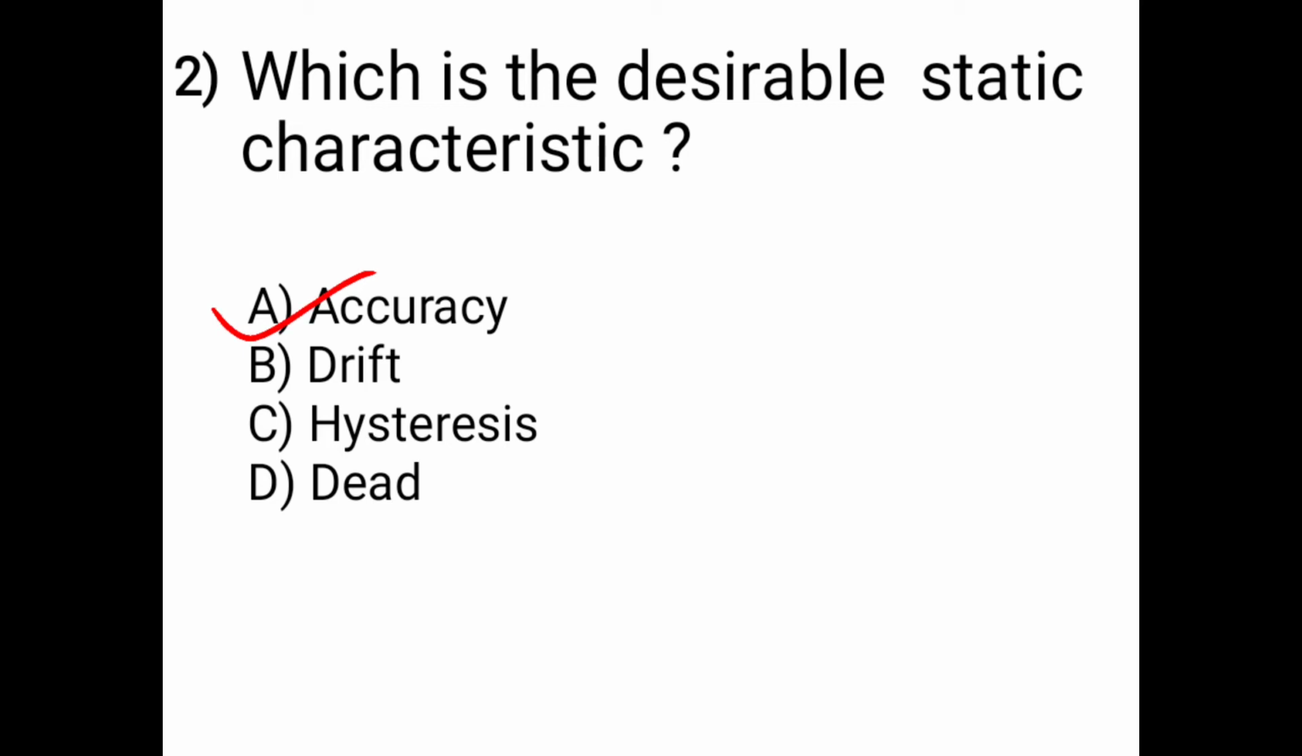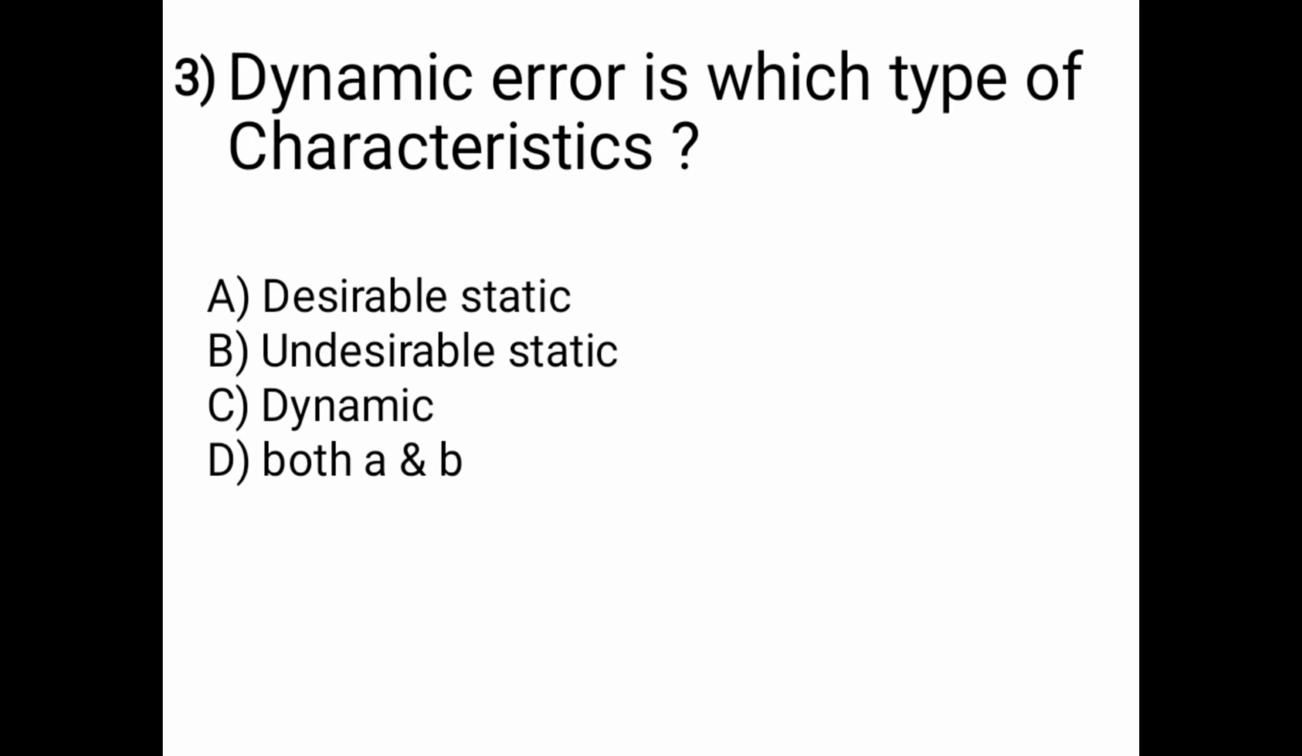So now third question is, dynamic error is which type of characteristics? So here see two types of characteristics: desirable static characteristics and undesirable static characteristics. A is desirable static characteristics, B is undesirable static characteristics, C is dynamic, and D is both A and B. So the correct answer is option B. Dynamic error is an undesirable static characteristic.